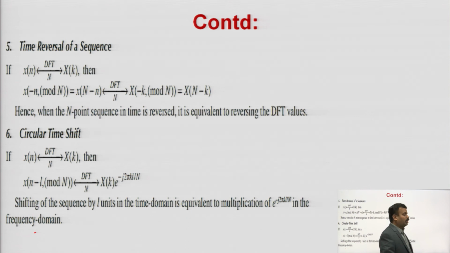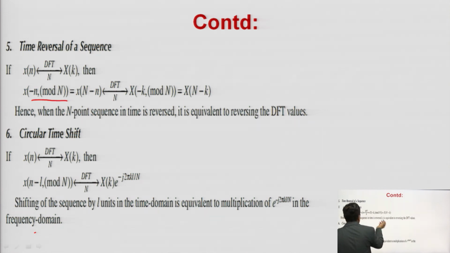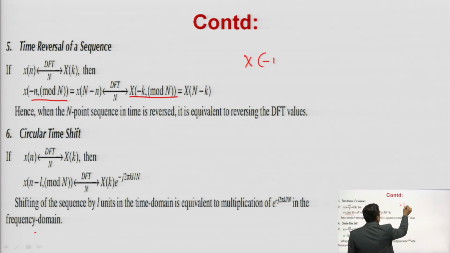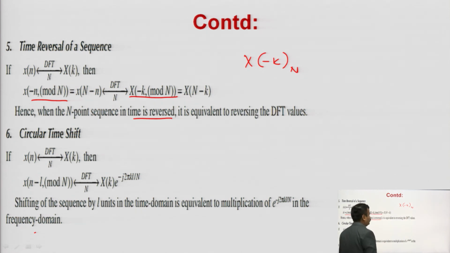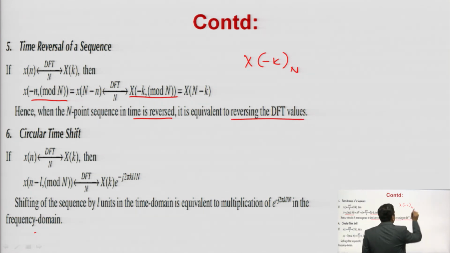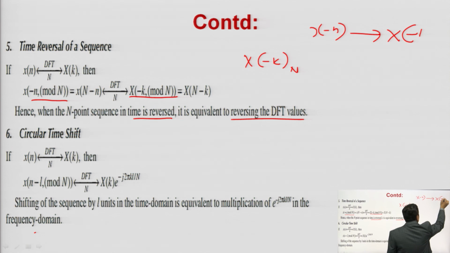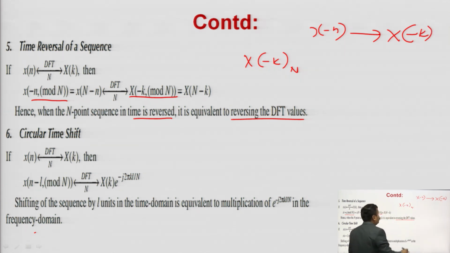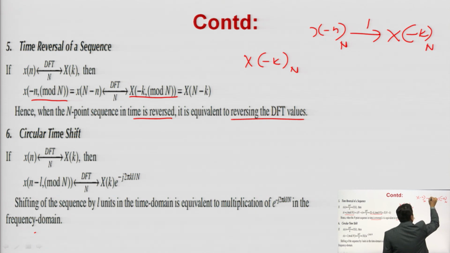Now, time reversal of a sequence. So x(n) has DFT X(k). Time reversal means x(minus n) will have DFT X(minus k). Mod of N means the period of N, so you can write this as X(minus k) with period N. Hence, when the N-point sequence in the time domain is reversed, it is equivalent to reversing the DFT. It means if you calculate the DFT of the time-reversed signal x(minus n), it will be X(minus k). Here you are assuming N-point DFT.